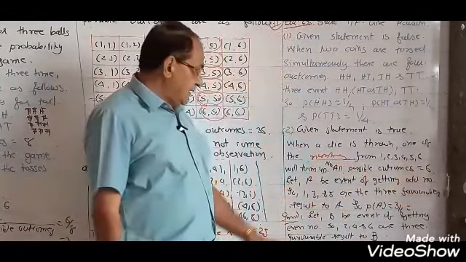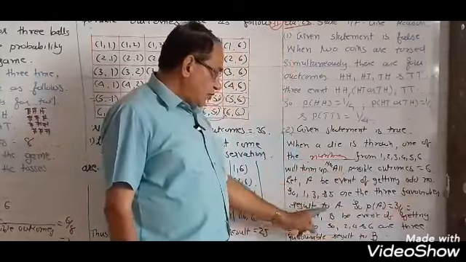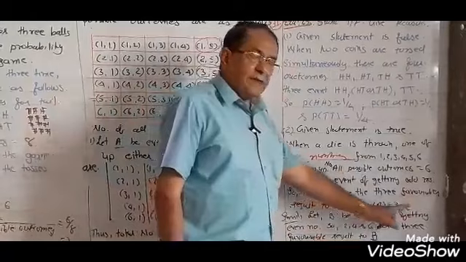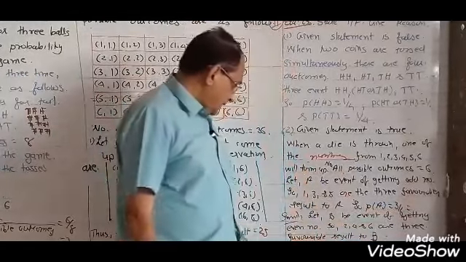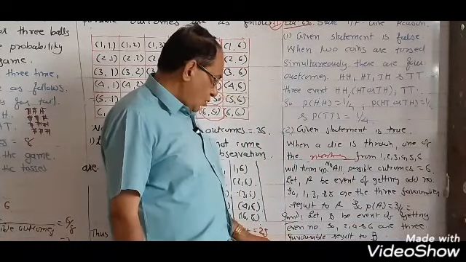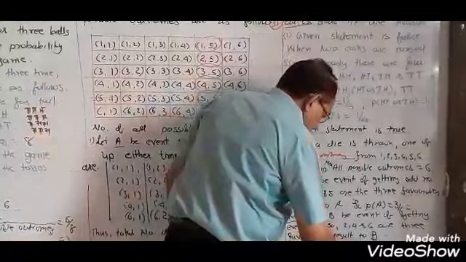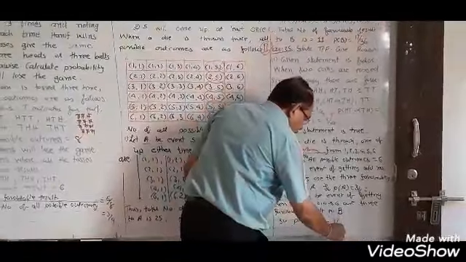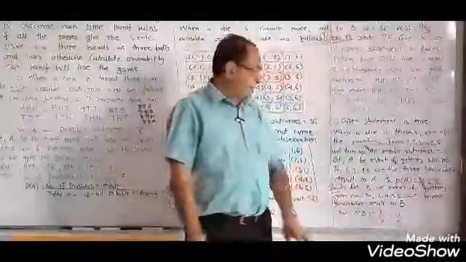How many odd numbers are there? 1, 3, 5 are the three favorable results to A. So P(A) is equal to favorable results upon total number of results, 3 upon 6, which is equal to 1 upon 2. Here 1 upon 2. So the given statement is correct.